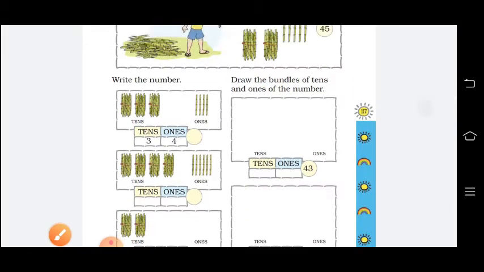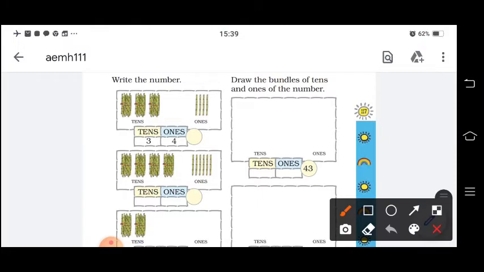See here, how many? 3 tens and 4 ones. Another thing you should write: 3 and 4 are the digits, but 34 is the number. Here 3 and 4 are the digits, 34 is the number.